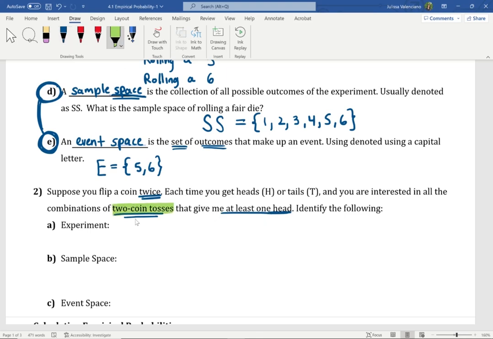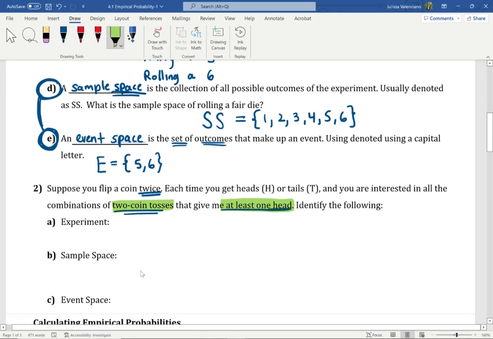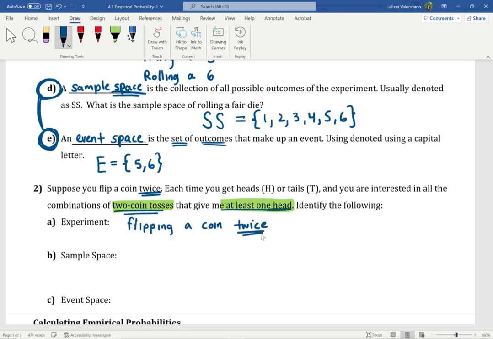If I flip the coin twice and I record what I got, I wonder how many times I'm going to get at least 1 head. So with that being said, we're going to identify the experiment, the sample space, and the events. So the experiment here is flipping a coin twice. It's really important that we mention that. We're not just flipping it once to see what we get. We're flipping it twice. Once we flip it twice, we're going to record what we see.